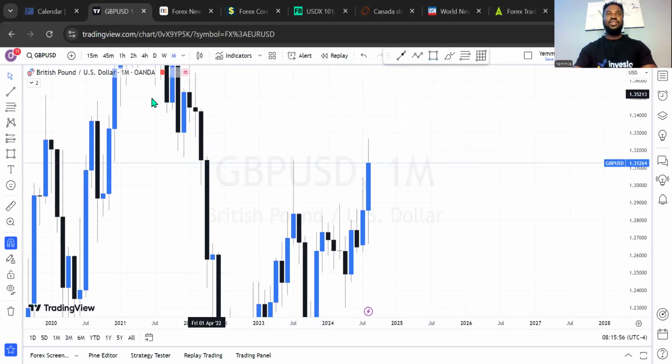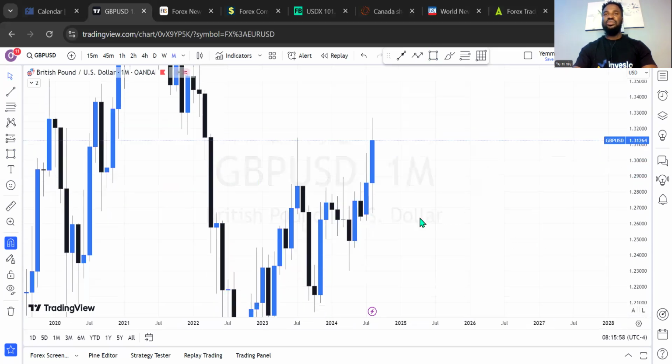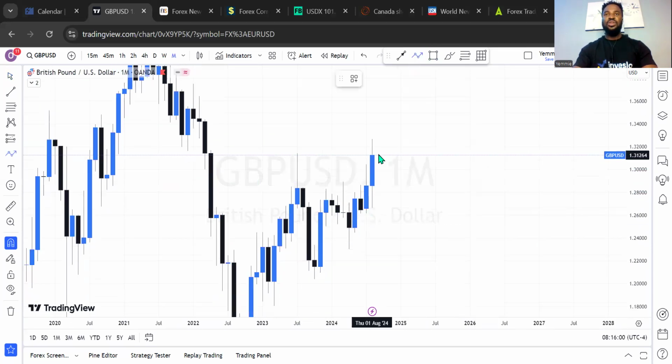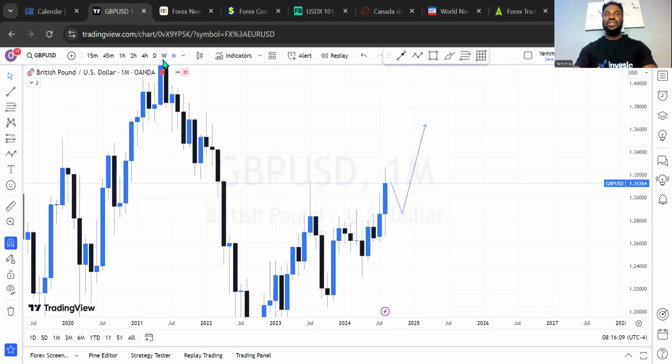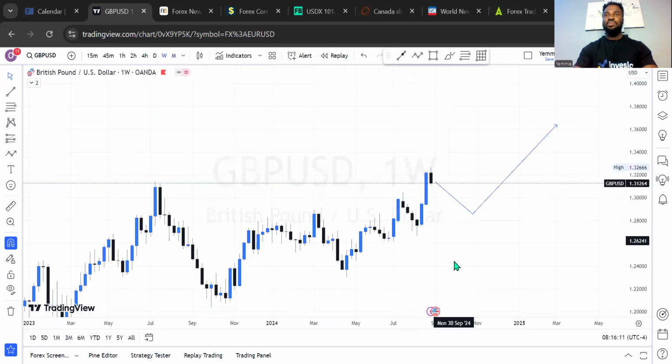So let's check out the monthly outlook on this. This is going to be more bearish before we experience more bullish movement in this market for this month. All right, but this high is still expected to be taken out. Okay, this high is still expected to be taken out with time. So with this now, let's go to the weekly outlook. Let's see how the sell will play out.